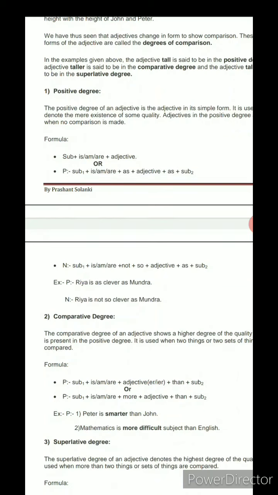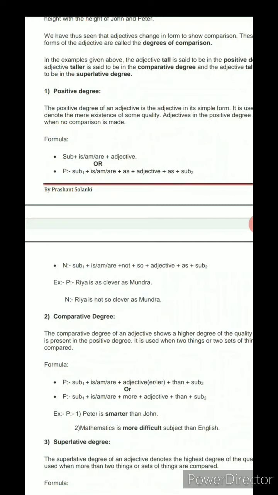We also use positive degree for the single subject also. So that doesn't mean that we can use it only for the one person or the one thing. We can use it for the two subjects to show the equivalency.